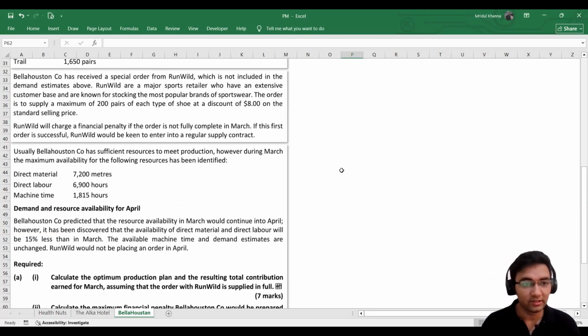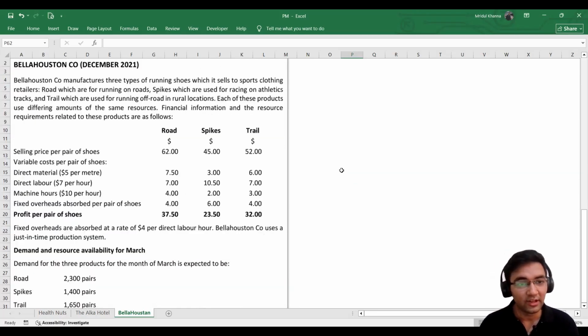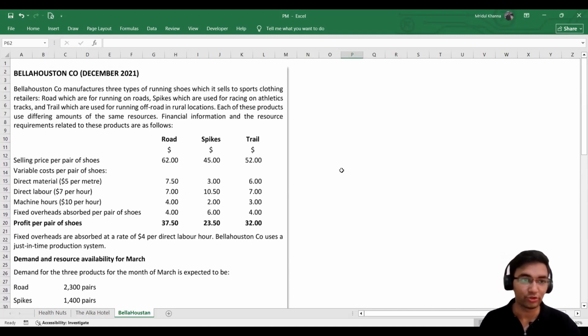All right. So here we have read the requirements. Now we will be reading the actual question. Bellahouston Company manufactures three types of running shoes, which it sells to sports clothing retailers: road, which are for running on roads; spikes, which are used for racing on athletics tracks; and trail, which are used for running off road in rural areas.